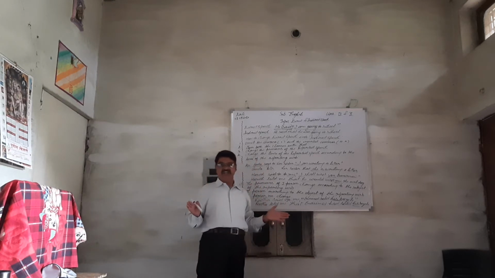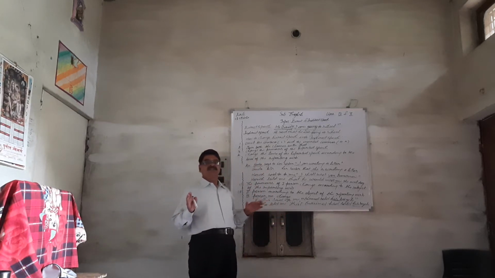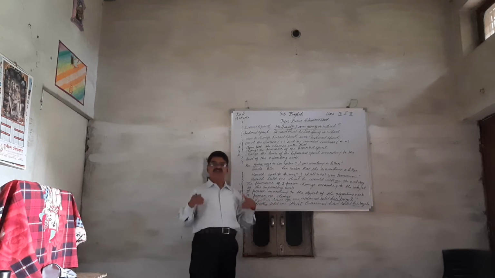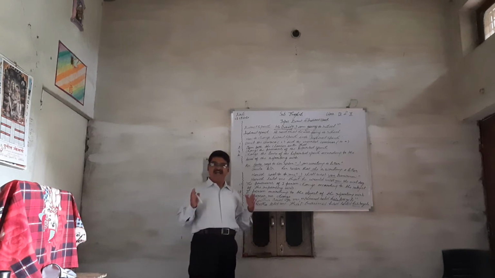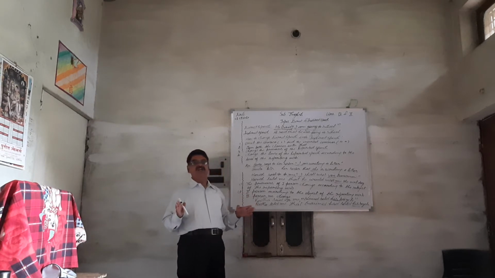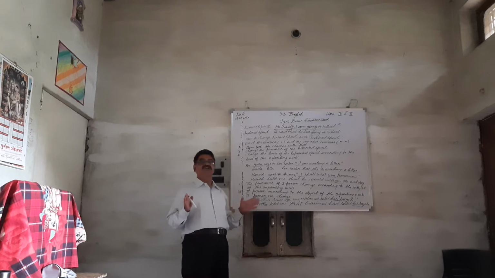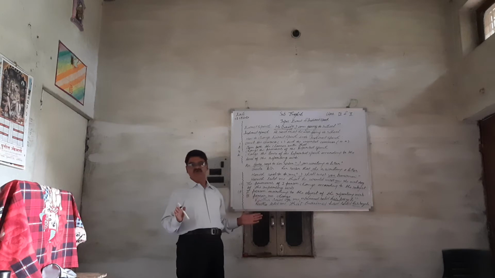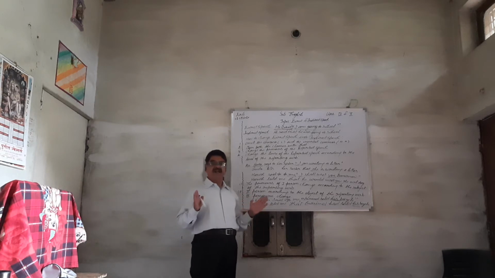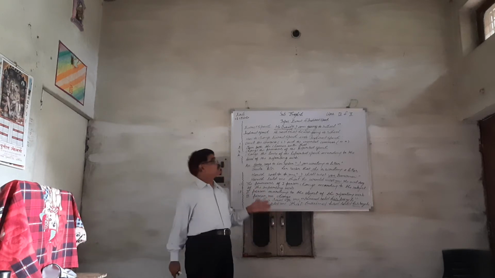Direct speech is the speech which is expressed in the same words and same manner as it has been spoken by the speaker, and that's why we are to use commas and inverted commas.